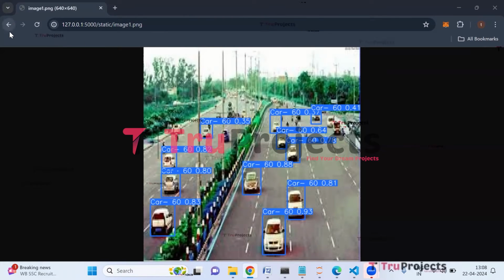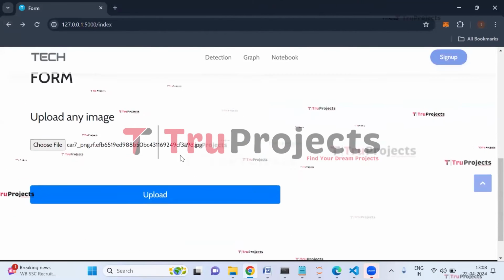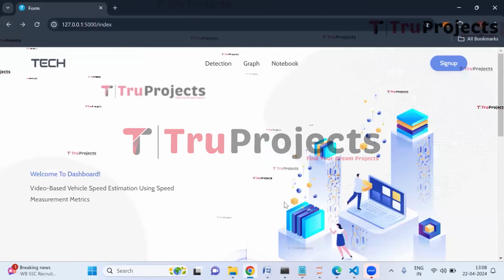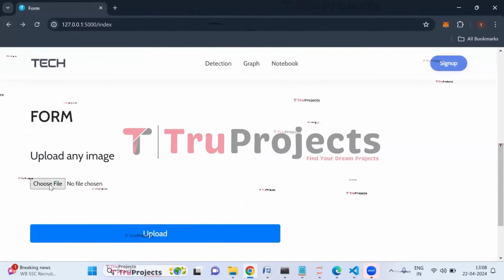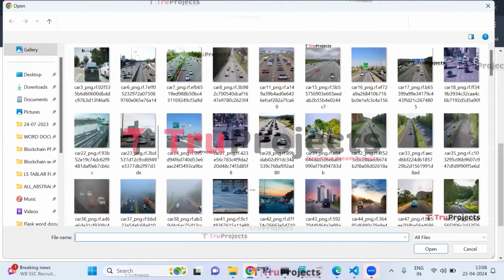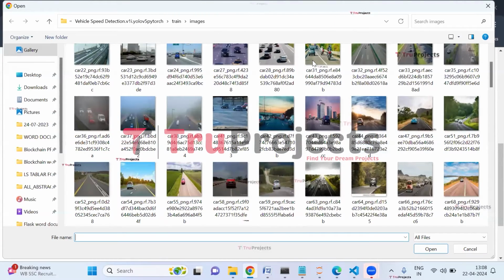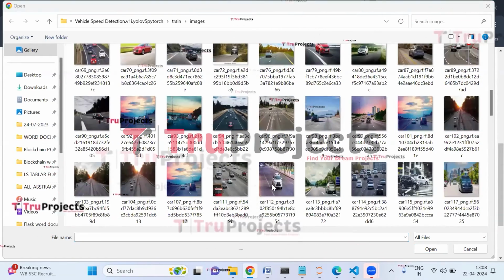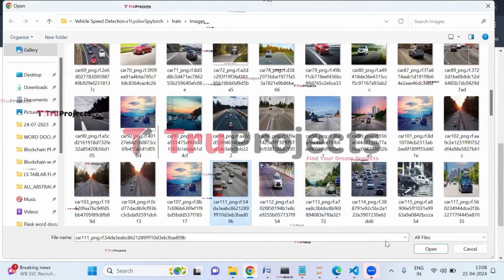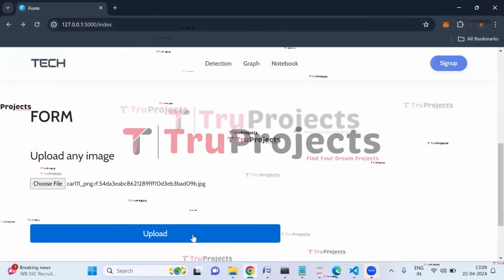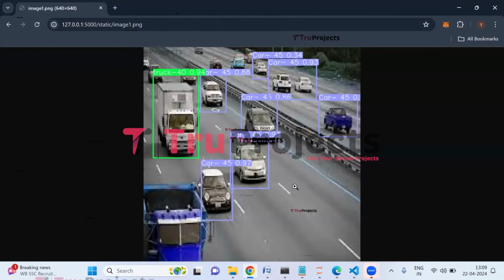Now let us upload some more images. Click on detection link. So again from the train dataset, I am selecting this image. Now click on upload button. So this is the uploaded image, and here we can see that the vehicles are detected with the bounding boxes.